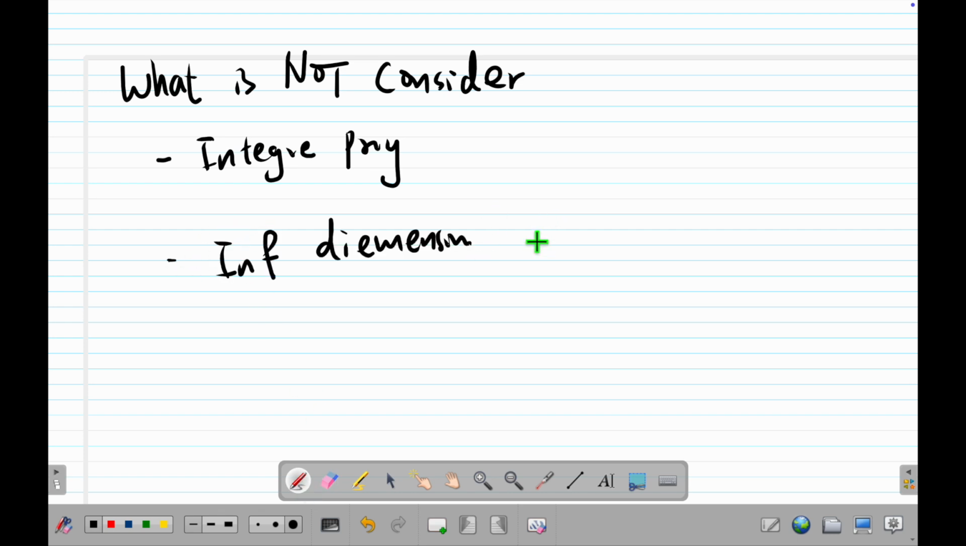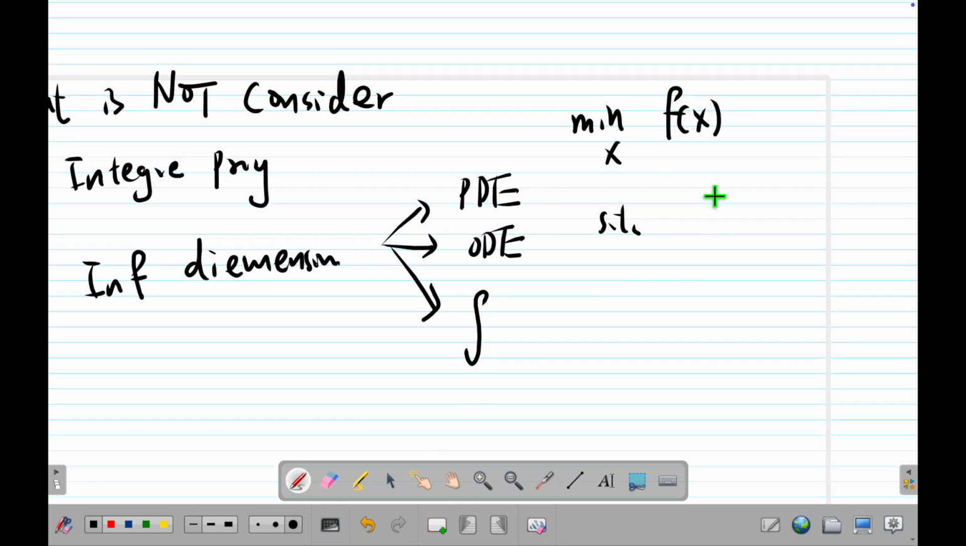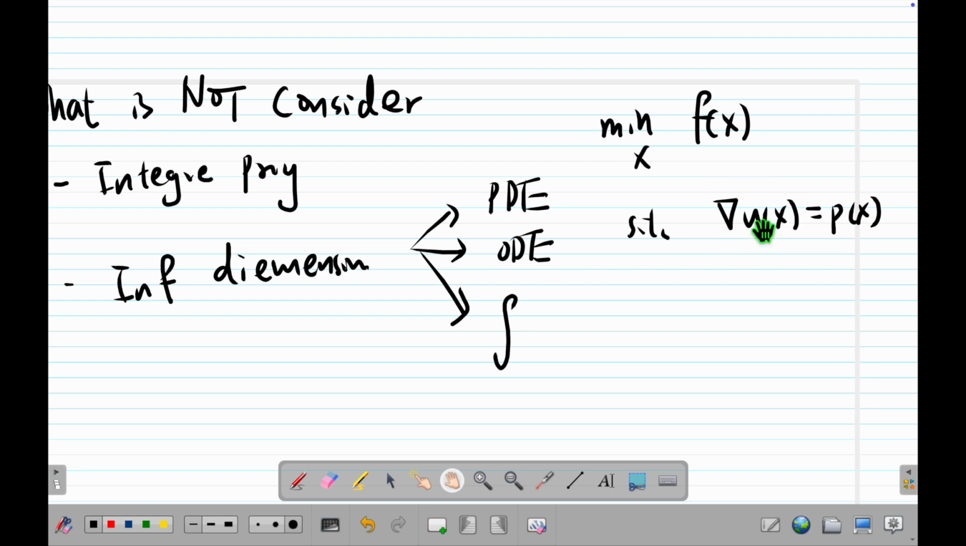Number 2, we also don't talk about infinite dimension. That means we don't talk about PDE, and we don't talk about ODE, and anything that has probability, that kind of thing. So an example here is minimize f(x), and then you are subject to a PDE on x. Let me write something like this. This is PDE-constrained optimization. I'm not focusing on this too much.